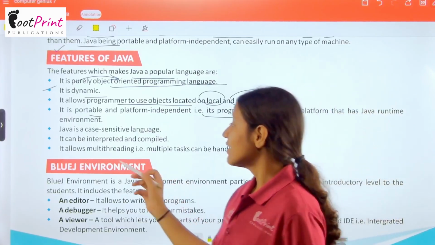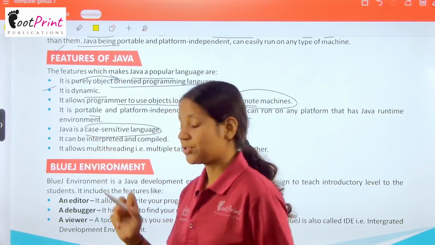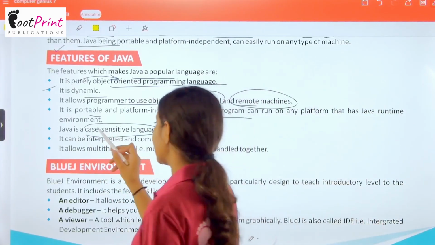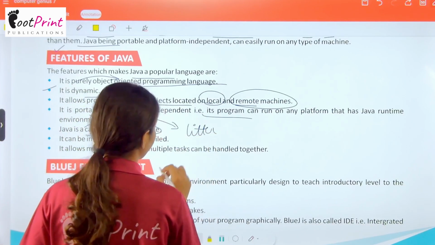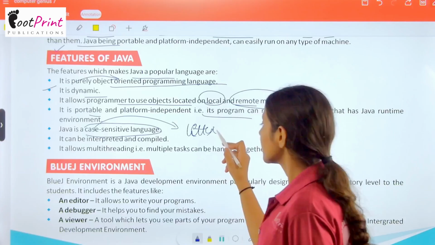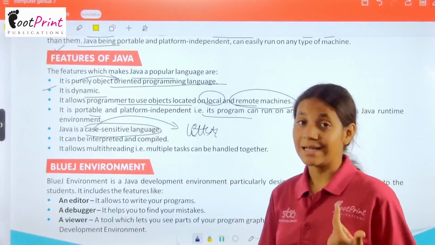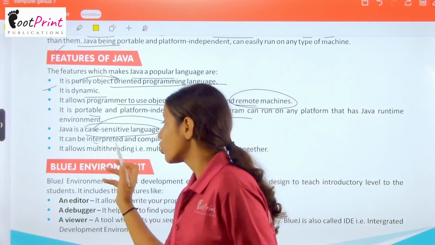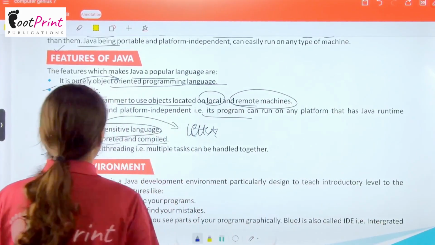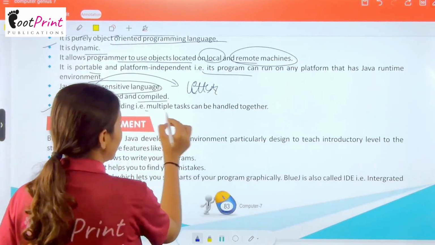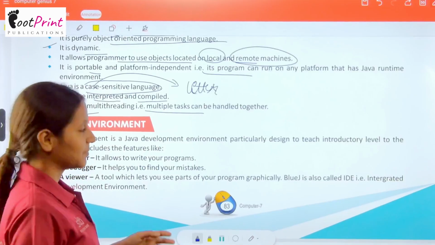Now Java is a case sensitive language. Case sensitive, here this case refers to the letter case. Now it can be interpreted and compiled. It allows multi-threading, that is multiple tasks can be handled together.